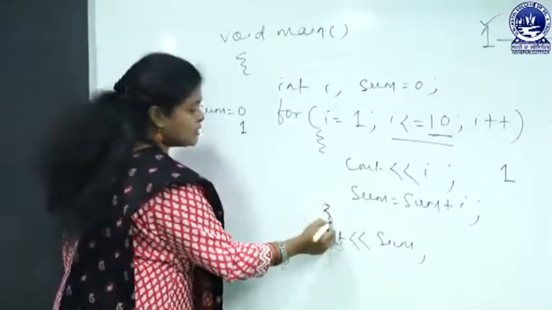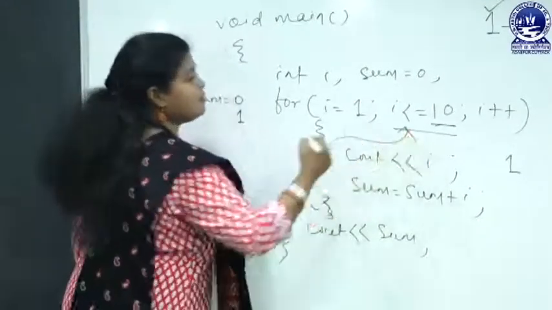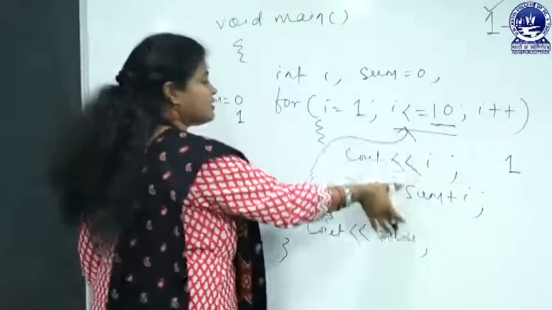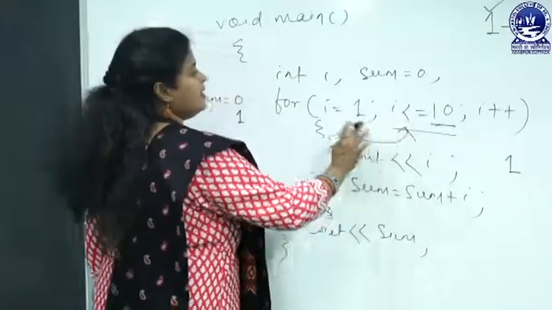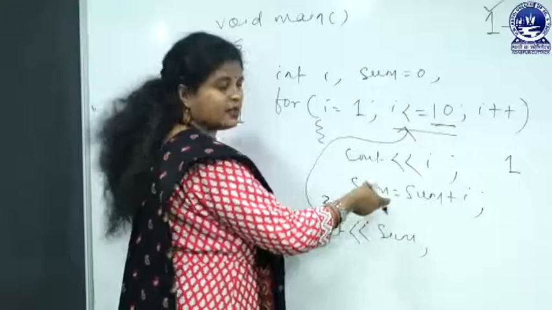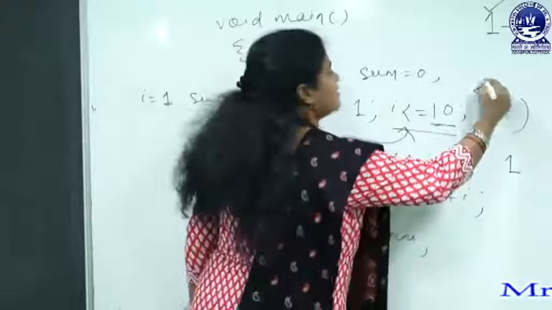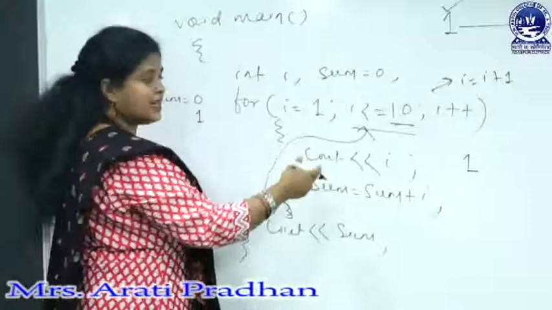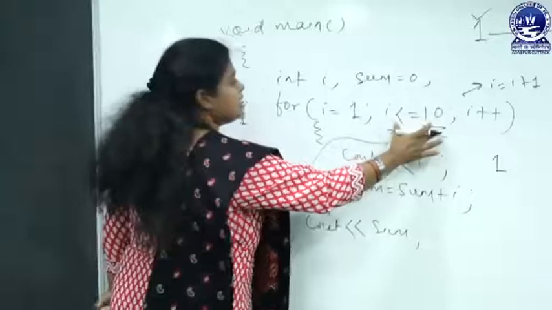Then when the closing brace is reached, at that time the condition will be checked again. If the condition is true, then the loop statement will be executed again. As the initial value of i is 1, after this execution, since we have used i plus plus, it means i equal to i plus 1. So now the second time i value will be 2, and the condition is true.